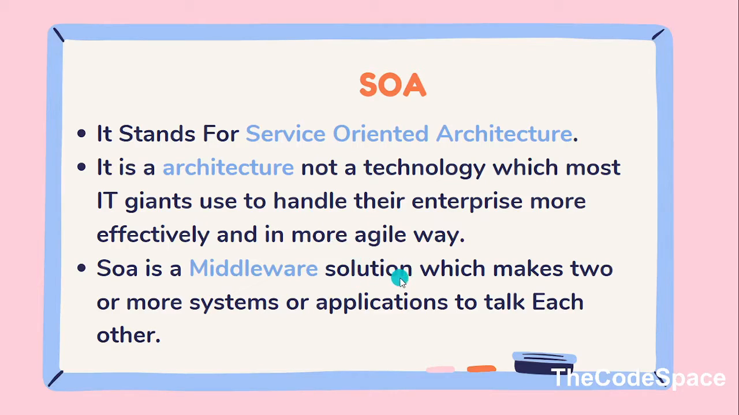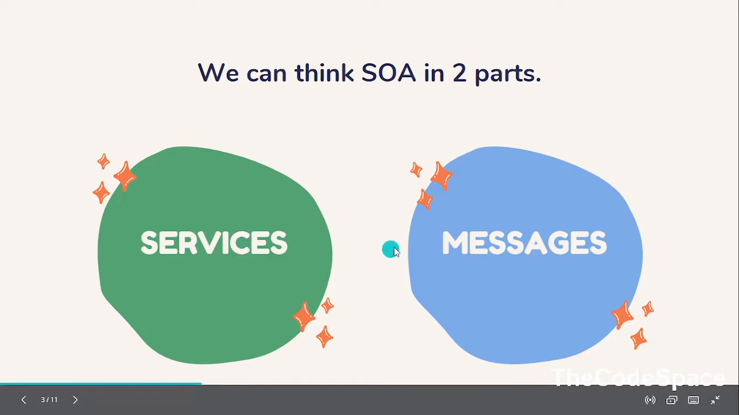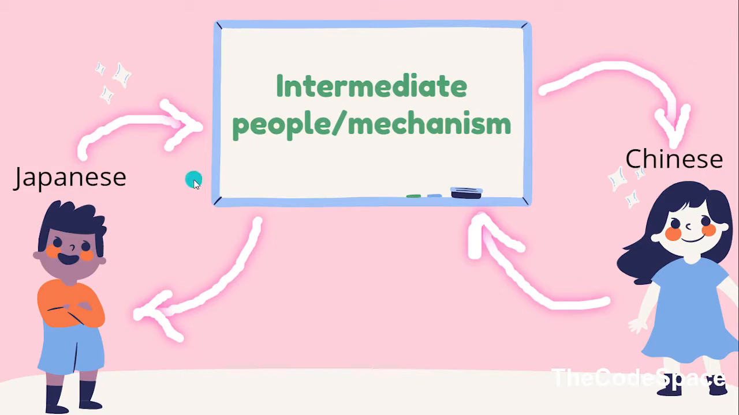SOA is a middleware solution. So what is the meaning of middleware solution? A middleware solution is what makes two or more systems or applications talk to each other. So this is the definition of middleware. So SOA is a middleware solution. When we say SOA, we can think of SOA in two ways: services plus messages. Okay, so this is the thing. Let's understand it with one example.